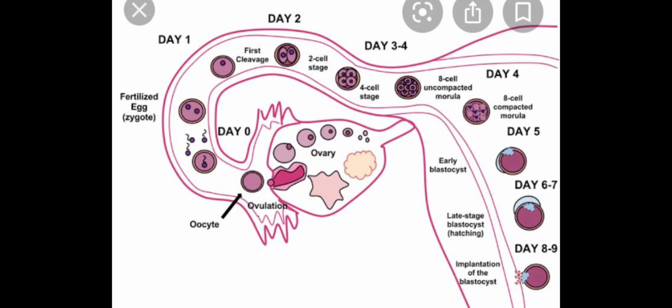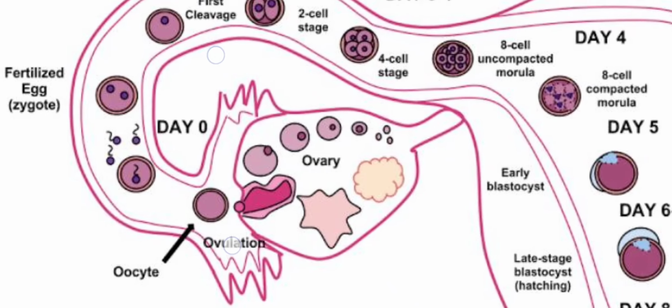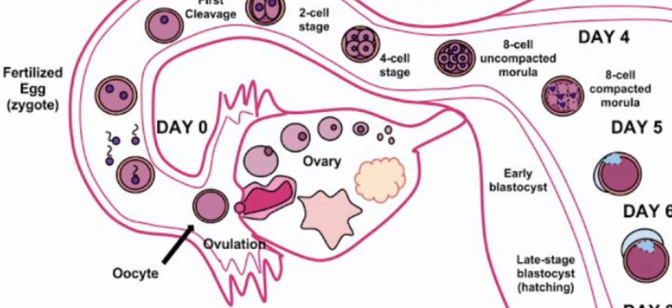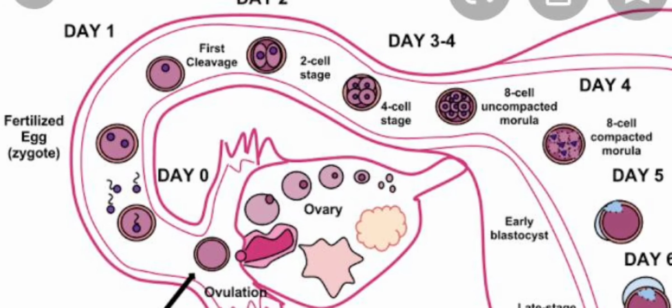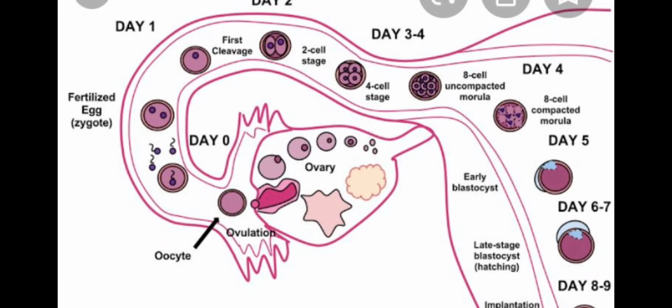You can see here in the figure, the fertilization is occurring in the fallopian tube, and soon the zygote is formed. After the formation of the zygote, you can see the cleavage divisions are occurring. The first cleavage division will give the 2 cell stage, then the 4 cell stage, then the 8 cell stage, the morula. Then after that, the blastocyst or blastula is formed, and this is the stage where implantation occurs.